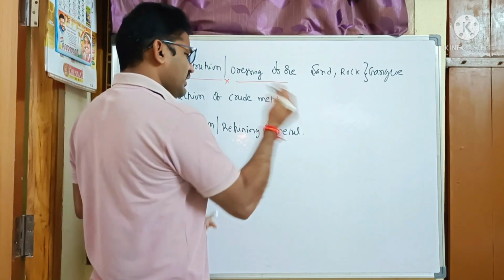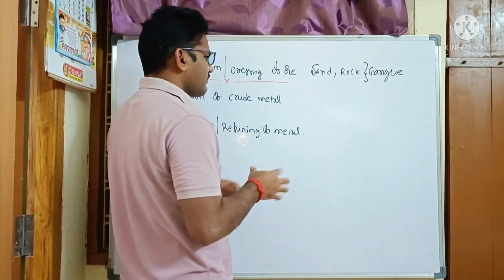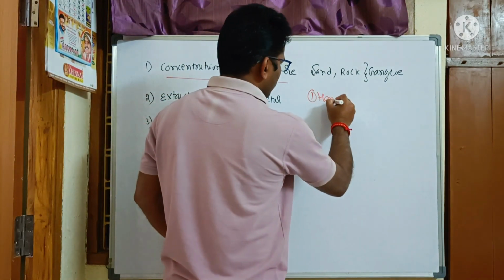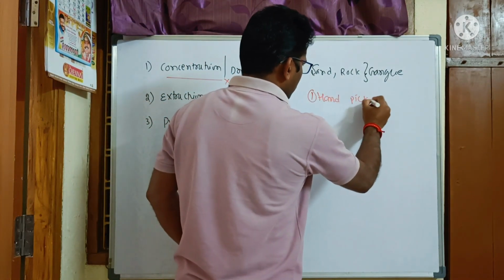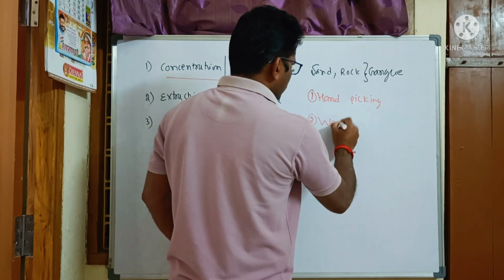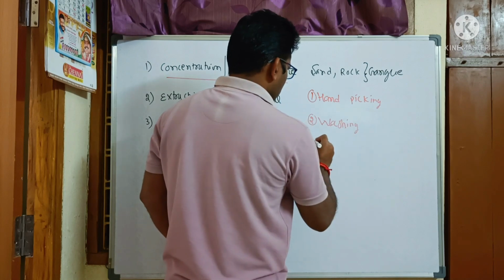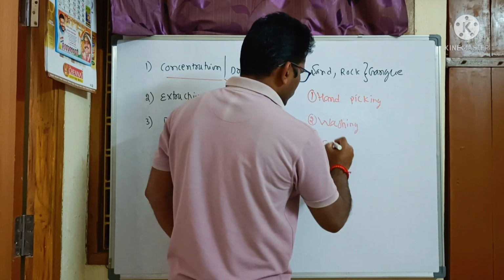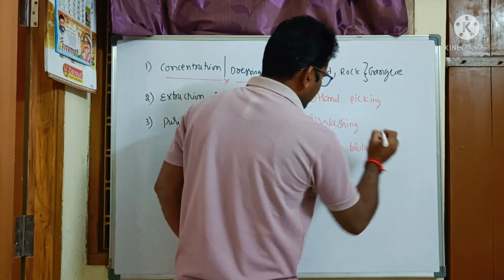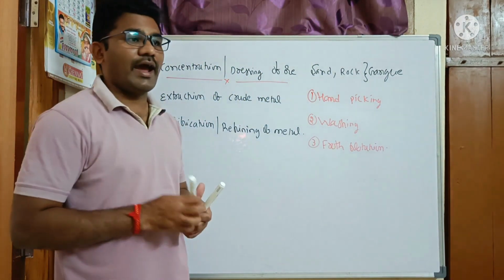Let us say there are three different methods. Let us see one by one. First one is hand picking. Second one is washing. Third one is froth flotation. Let us try to understand one by one. First one is hand picking.